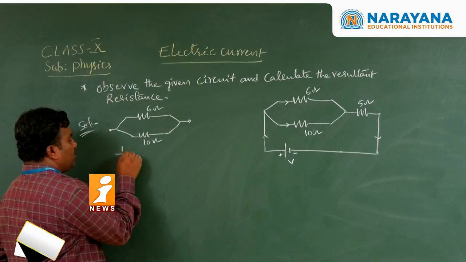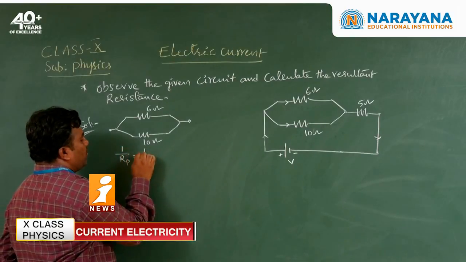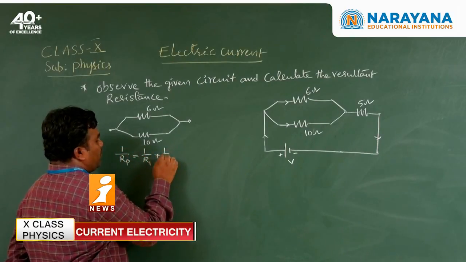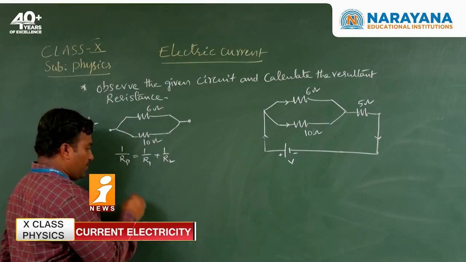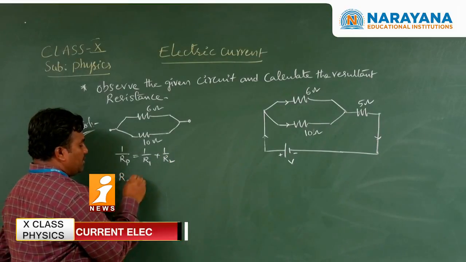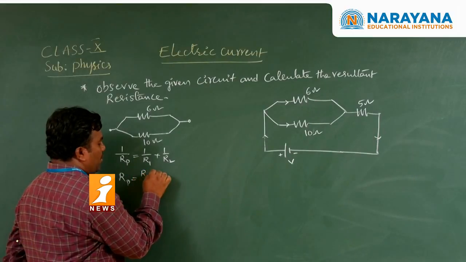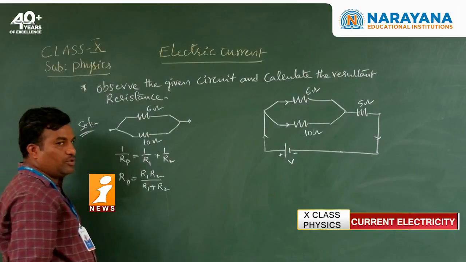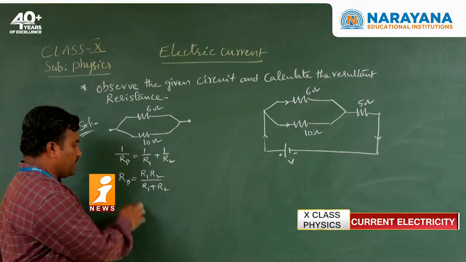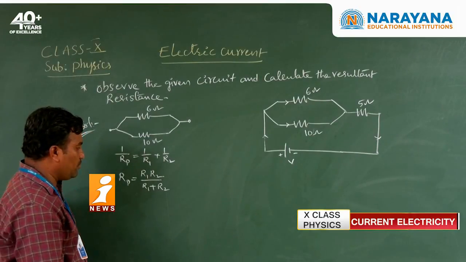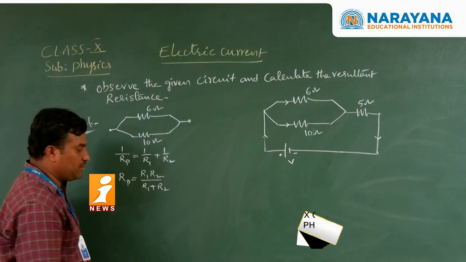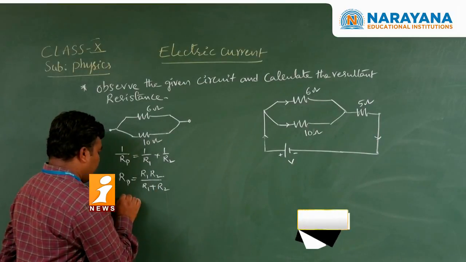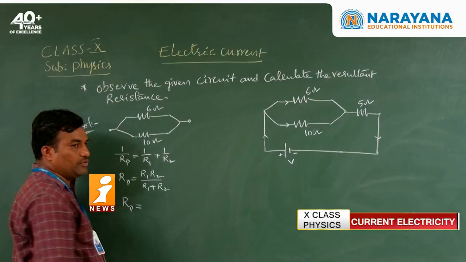Parallel means 1 by Rp is equal to 1 by R1 plus 1 by R2, or otherwise we write Rp is equal to R1 R2 by R1 plus R2. So when we are taking two resistors, you can use this formula. Now substitute the values.